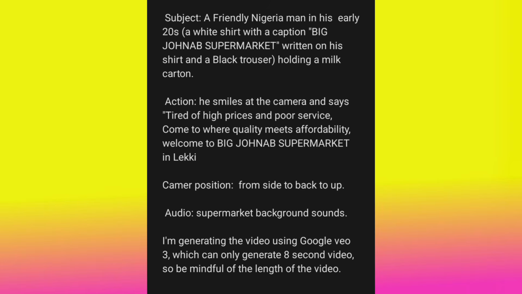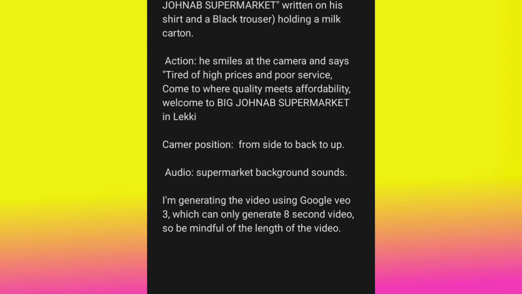So that ChatGPT will be able to know how to do it. If you look inside the supermarket, you see the name of the company, this Big Jonah Supermarket, okay? If you notice very well, if you look at the video, at the back, you see the name of this supermarket, okay? And then audio, if you want to put audio, I say audio, supermarket background sound. I don't know any audio to put, I just say supermarket background sound. I can say audio, cinematic sound, a soundtrack, or I can say educational soundtrack, right? But I just put supermarket background sound.